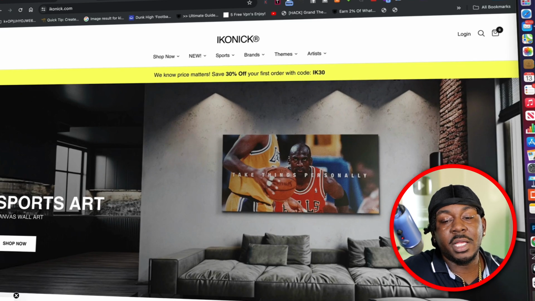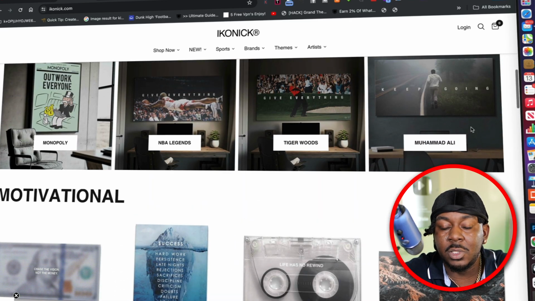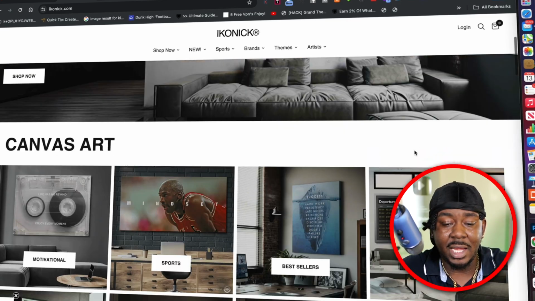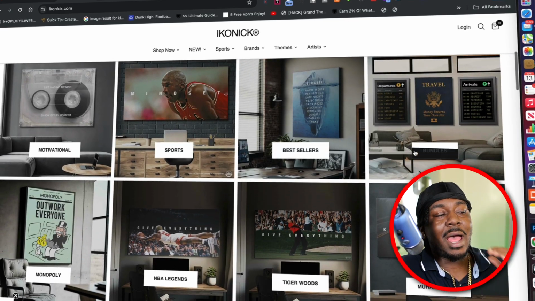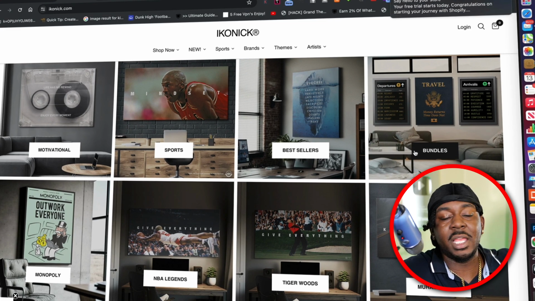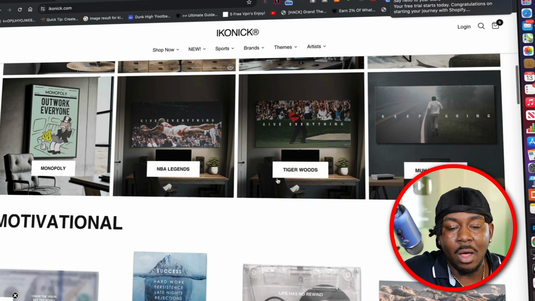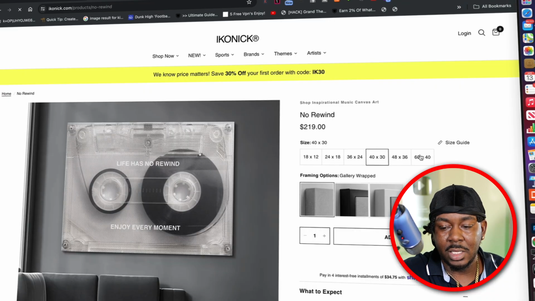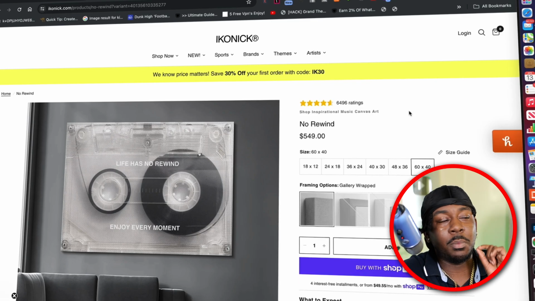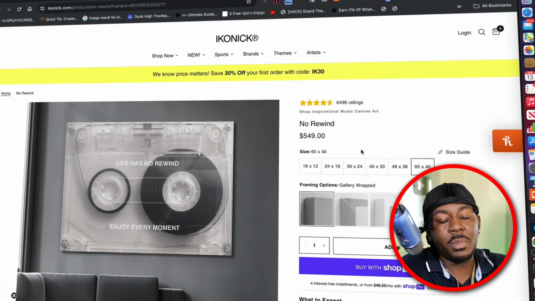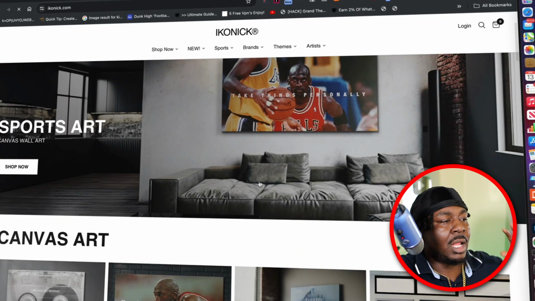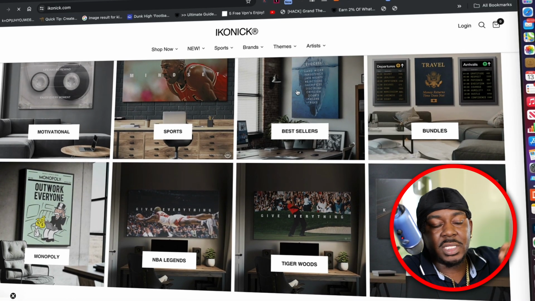All right, so the next way that I'm going to suggest you make lazy money is through AI art. Here is a brand that I've actually been hip to since they came along. They are called Iconic. What they educated me to when I first saw it was how much money people pay for wall art, for paintings, period. I'd never really realized how much people paid for this stuff. Let's take this in a 60 by 40. It's $550. And it's going to blow you away when you find out how much it's going to cost us to make this exact same thing.